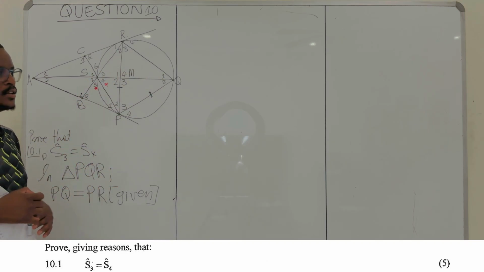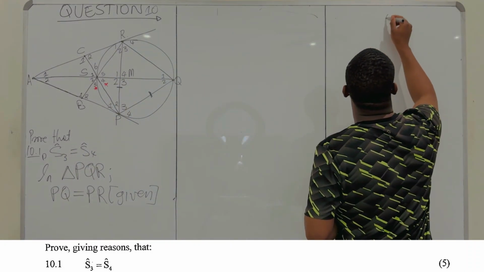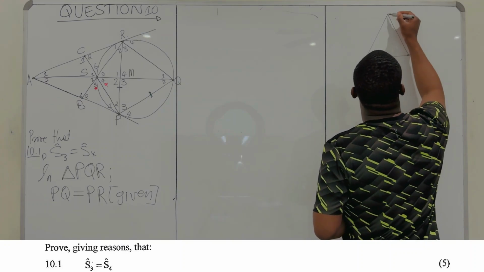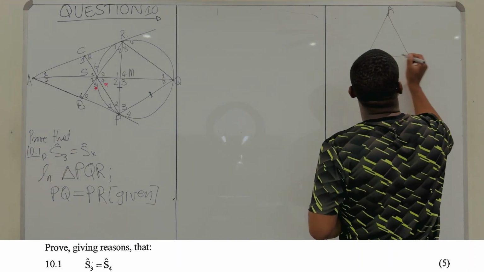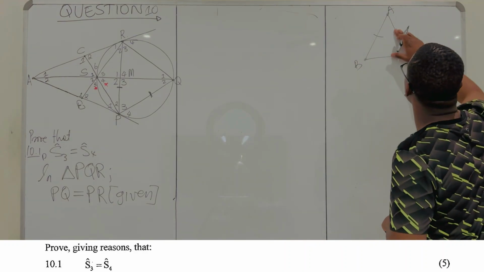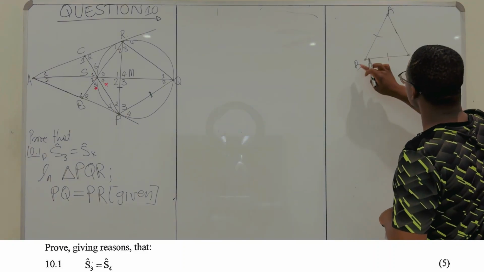It's an isosceles. So what is an isosceles triangle? An isosceles triangle is a triangle with only two equal sides. So if you have a triangle ABC, and this side is equal to this one, then you have an isosceles triangle. Let's say this one side is equal to this one. You have an isosceles still.